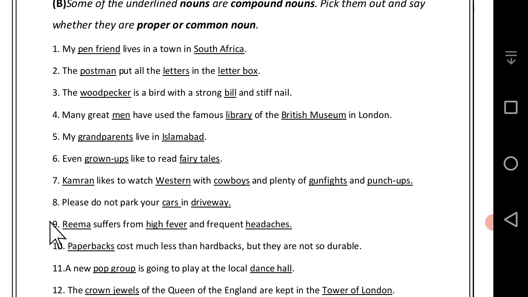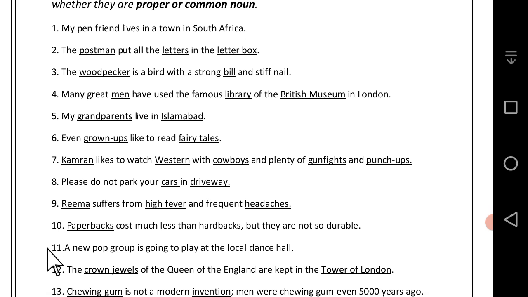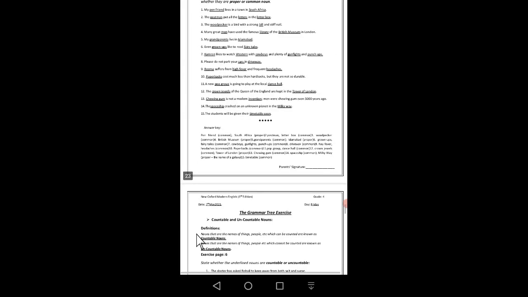9. Rima suffers from high fever and frequent headache. In this sentence, Rima is proper noun and the rest of the two compound nouns are the common noun. 10. Paper bags cost much less than hard bags, but they are not so durable. Here in this sentence, students, all one is compound noun and this is common noun. In 11, a new pop group is going to play at the local dance hall. Two compound nouns are underlined in this sentence and both are the common noun.